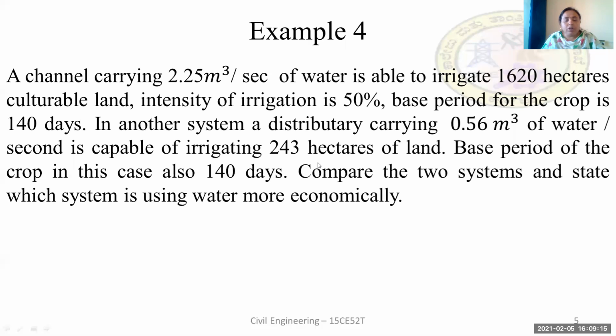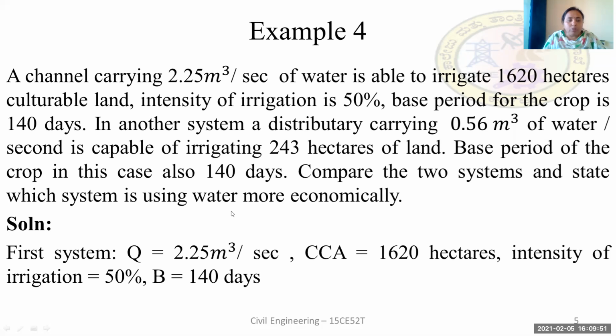In another system, a distributary carrying 0.56 meter cube of water per second is capable of irrigating 243 hectares of land. The base period for the crop in this case is also 140 days. Now compare the two systems and state which system is using water more economically. We have to say which system is the best system that uses the water in a more economical way, where with a smaller quantity of water, more hectares of land can be irrigated.